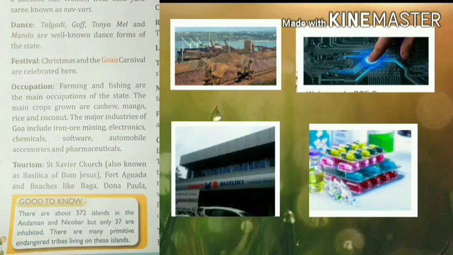The major industries of Goa include iron ore mining, electronics, chemicals, software, automobile accessories and pharmaceuticals. So these are some of the major industries.